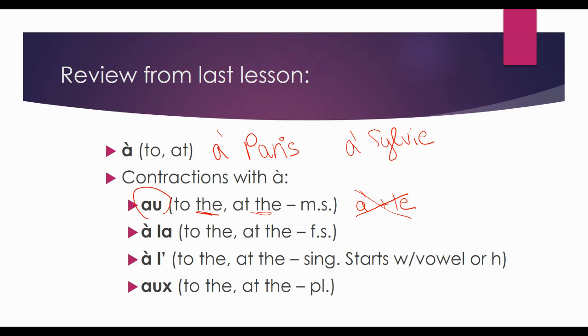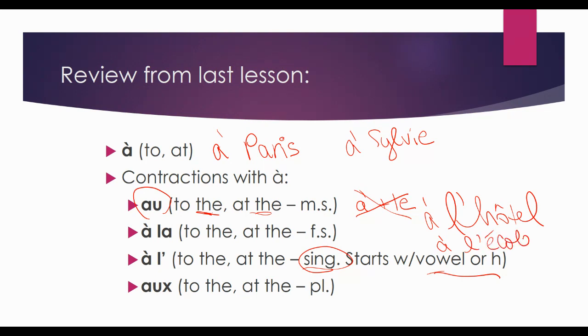Now, à la, that's okay. So I can say, je vais à la plage or à la piscine or à la bibliothèque, because all of those places I just mentioned are feminine. Now, l', remember, it is going to be singular, and that next word needs to start with a vowel or an H. So it could be something like hôtel, so then it would be à l'hôtel, or it could be something like à l'école.